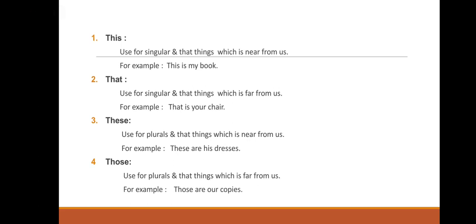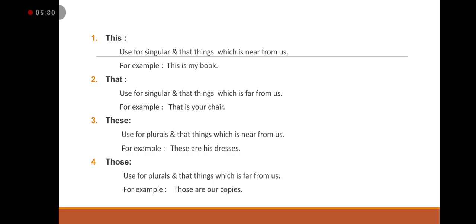Okay. Now example. This. Where do we use this? This we use for singular and for a thing which is near to us. For example, this is my book. Now we are pointing to something. This is my book. It is used for singular, if we have one thing, and this thing is near to us, so that time we use this is my book.